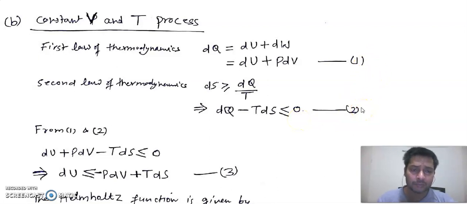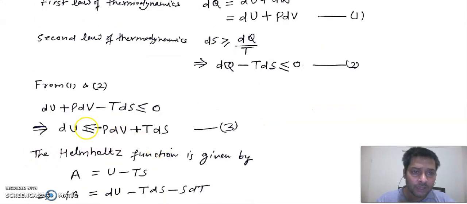If we combine these equations, replacing dq by TdS, finally we will get this equation, or represent this equation in the form of change in internal energy. So dU will be less than or equal to minus pdV plus TdS. Let's say this is equation 3.